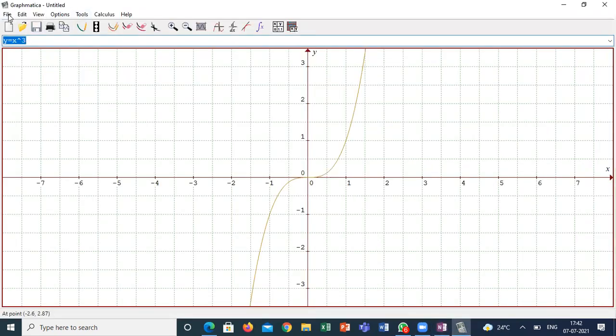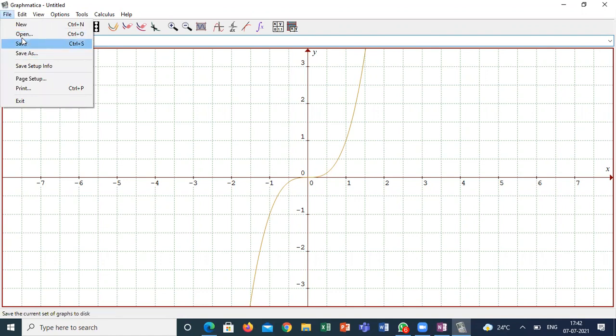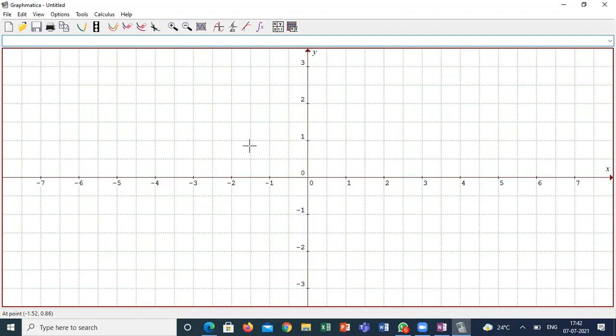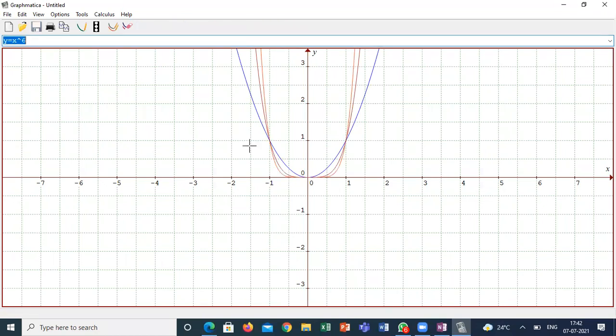Suppose I am taking y is equal to x square, I am starting from x square because my positive integers will start from there. If I am taking y is equal to x power 2, this is the graph. In case of 2, if I am taking 4, this is the graph. In case of 4, if I am taking 6, this is the graph. In case of 6, taking 8, this is the graph. In case of 8, taking 10, and in case of 10, taking 12, this is the graph. What we can observe from the graph, guys?